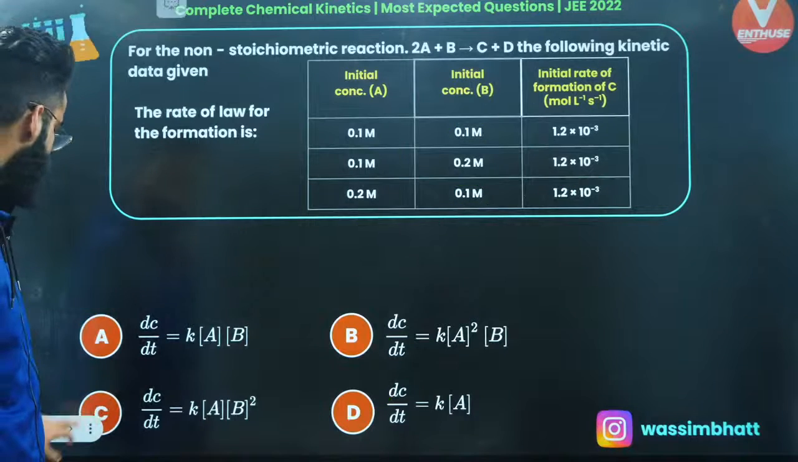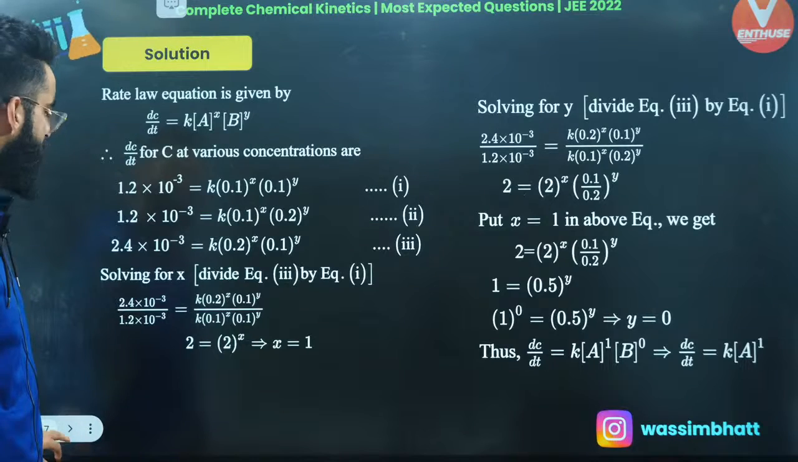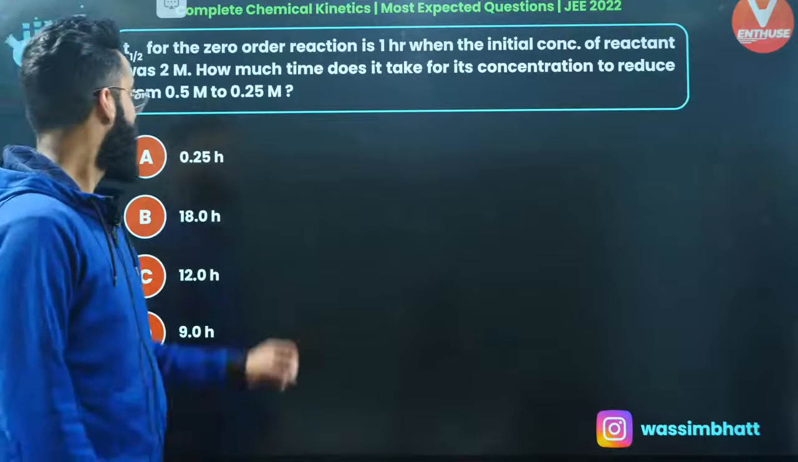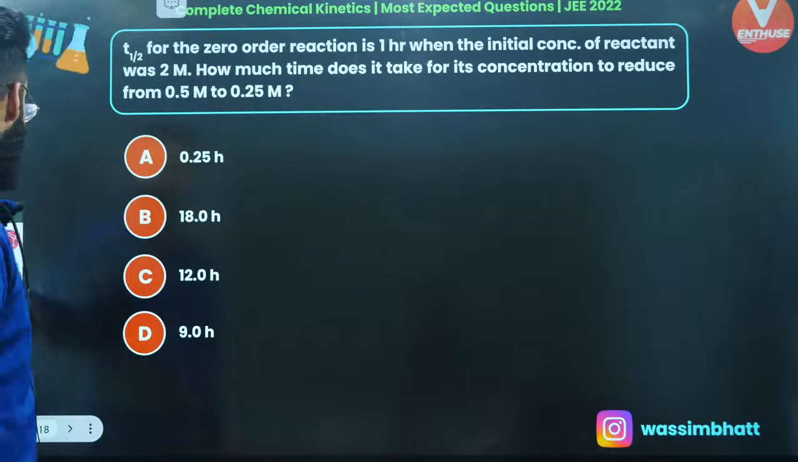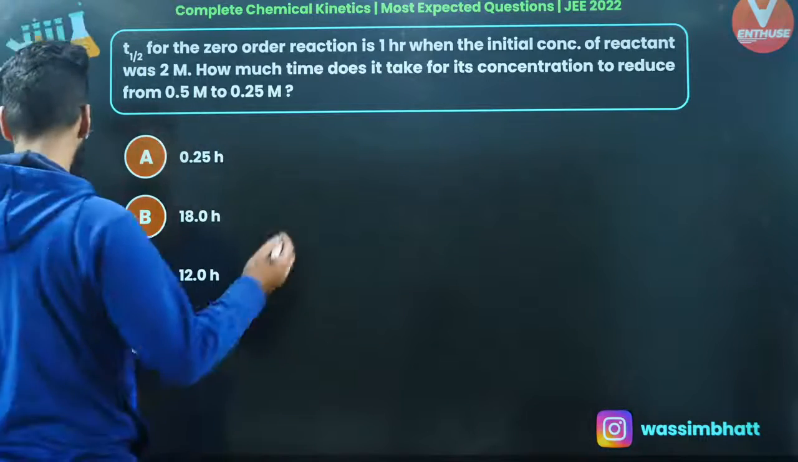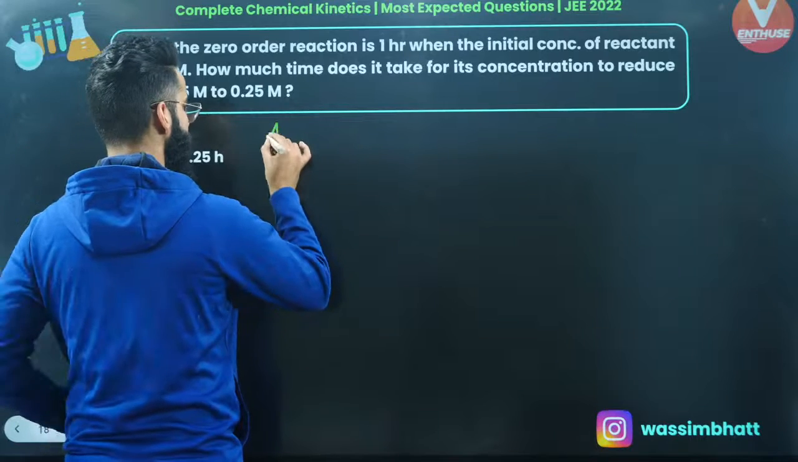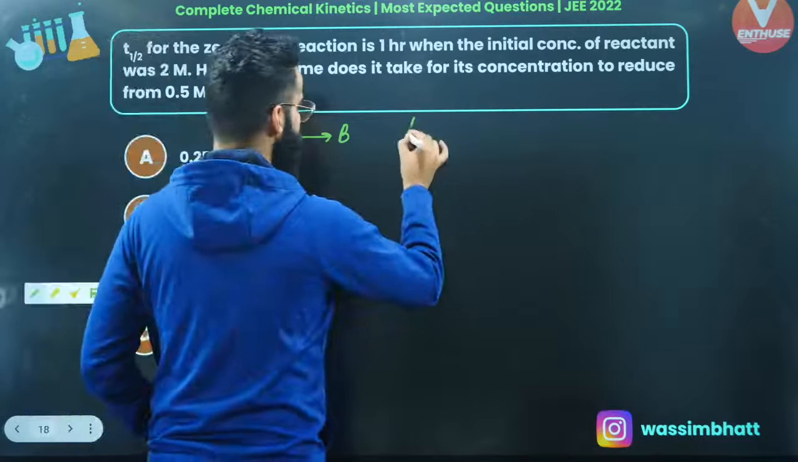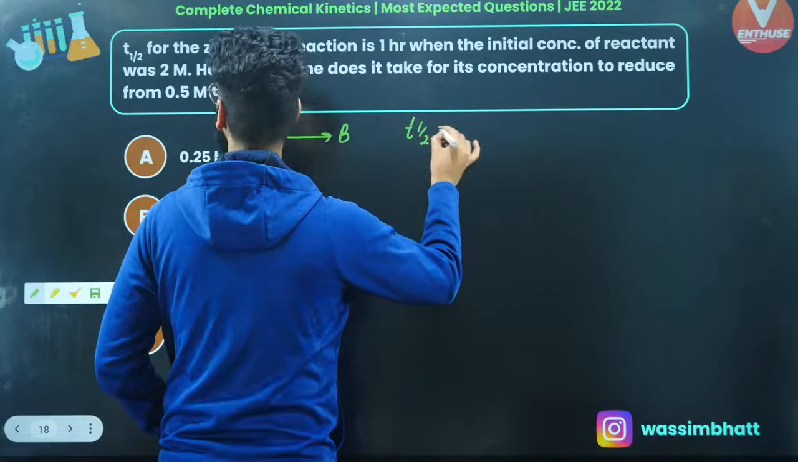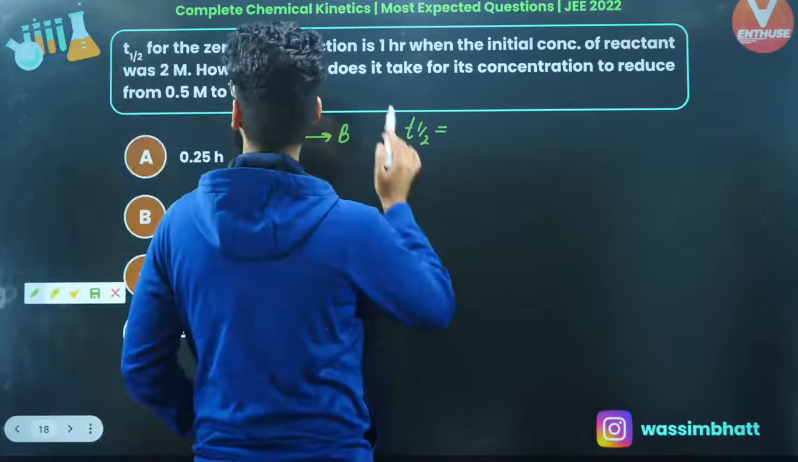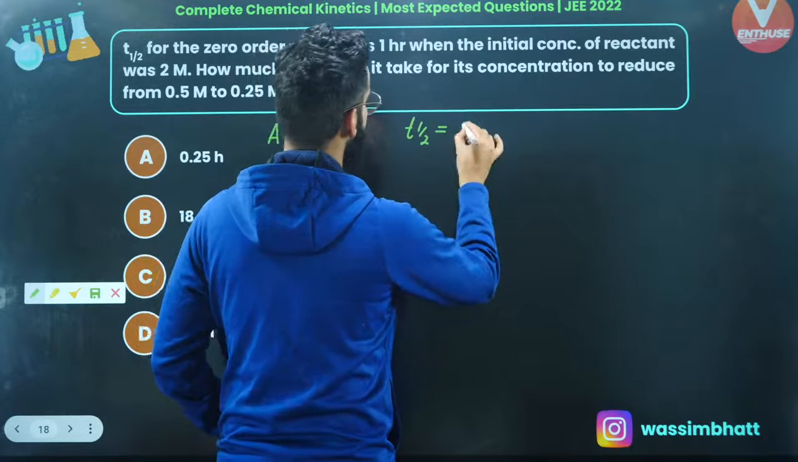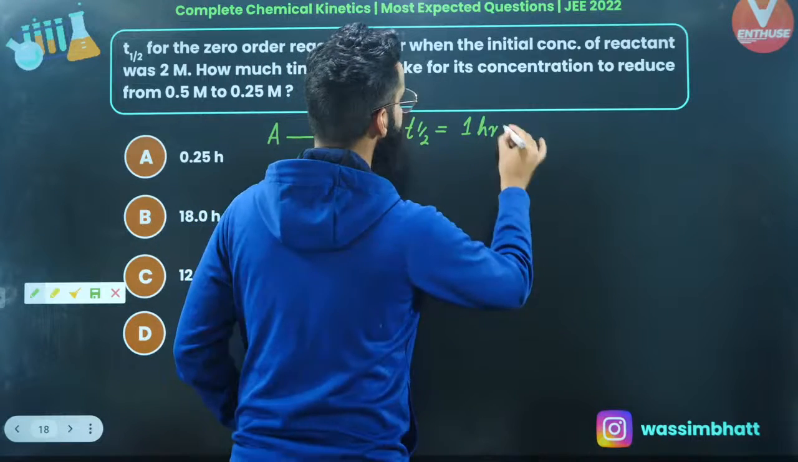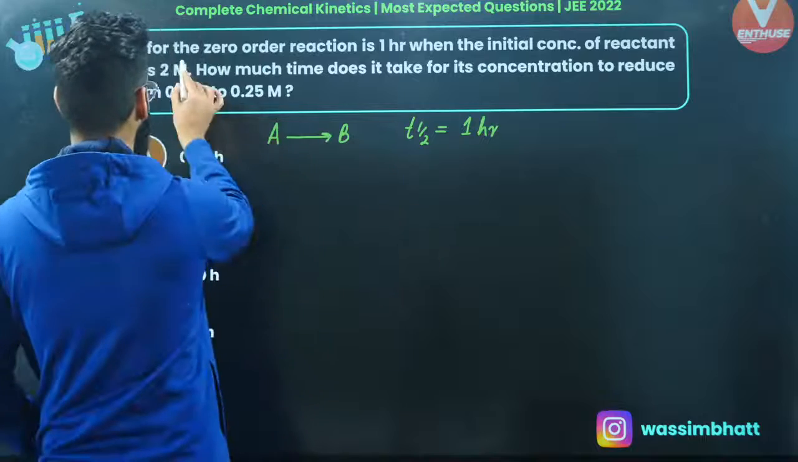Let's move on to one more question. The half-life for a zero order reaction is given to us as 1 hour, right? Let's say you have got the zero order reaction like this. A gives B. This is a zero order reaction. Its half-life is given to me as per the question. The half-life for a zero order reaction is 1 hour, when the initial concentration of reactant is 2 molar.